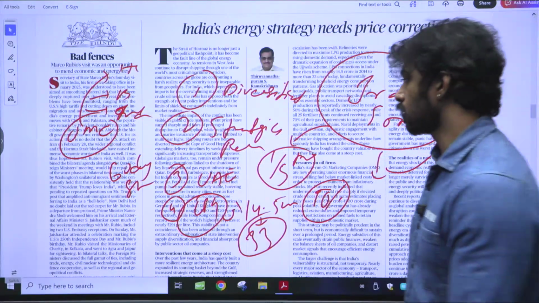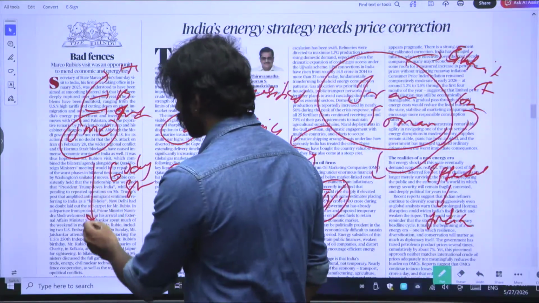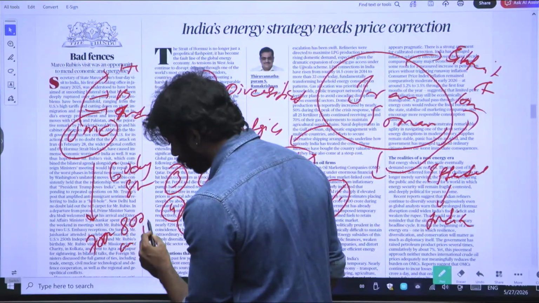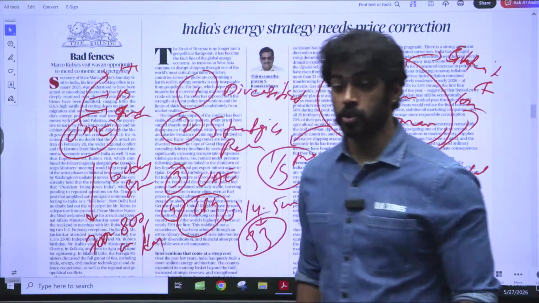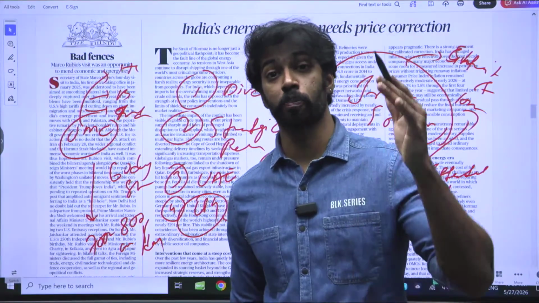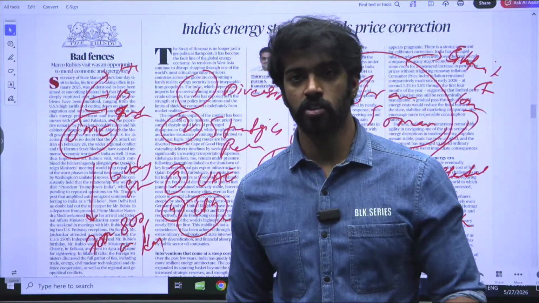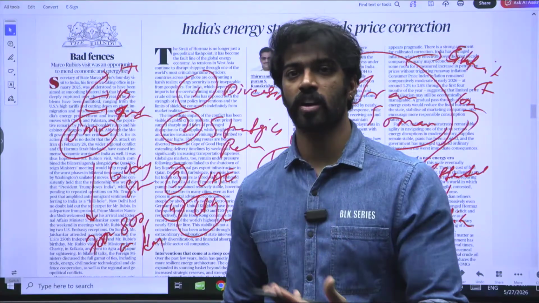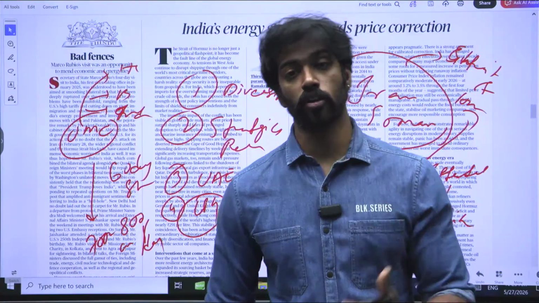low price. And the editorial says that there is nearly 700 to 800 crore loss per day. It's not even per week, it is per day. 700 to 800 crores per day. Can you imagine the amount of loss or disadvantage that is there due to 700 crores or 800 crores loss?